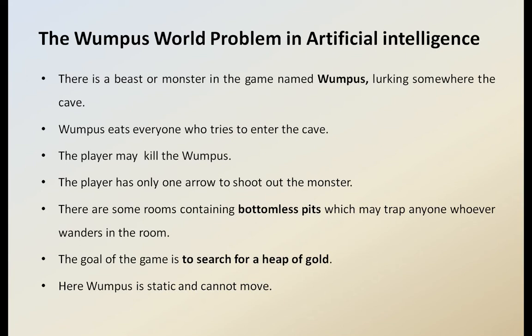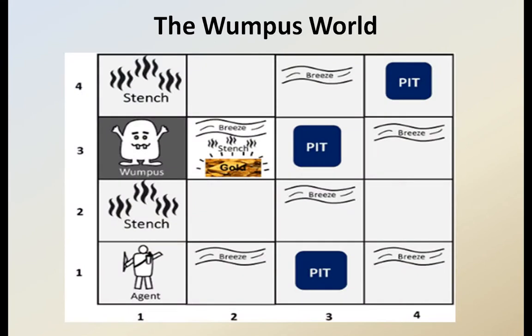That gold is considered the goal of this particular game. The Wumpus is static and cannot move. It will be in its cave only. That's what we have to remember here. This is the description of the Wumpus world problem game. Once again, please listen. This is a monster or animal which sits statically in one room, and nearby, the gold will be there. That is the goal of the game, and all these 16 rooms will be there.